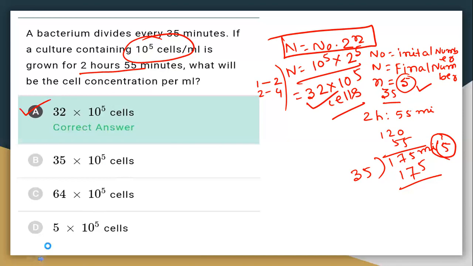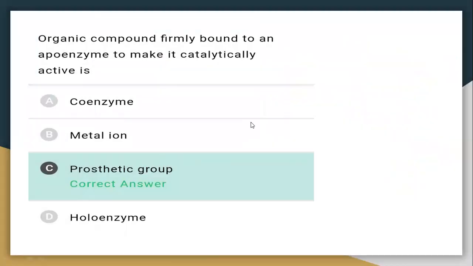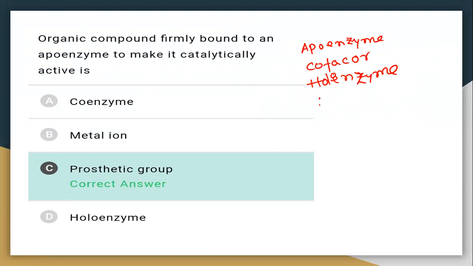So next question. Which organic compound is firmly bound to an apoenzyme to make its catalytic activity? We know that in the case of enzymes there are several terms: apoenzyme, cofactor, holoenzyme, and prosthetic group.